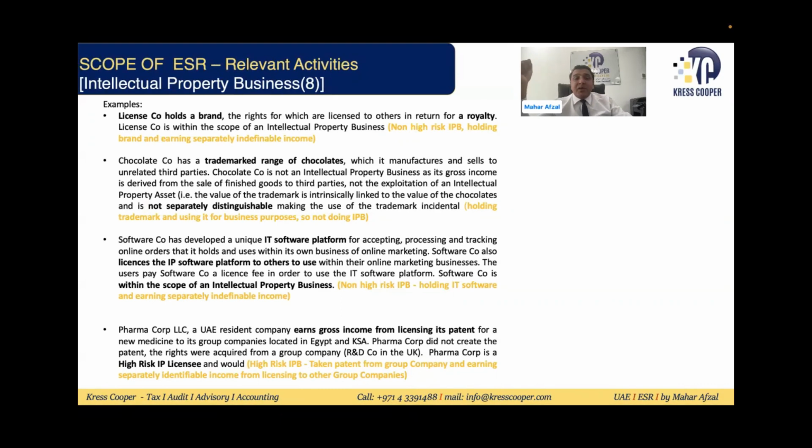Non-high risk IP business: holding IT software and earning separately identifiable income. You have developed the software and given the software on lease, so you are earning income from the software. Then it will be assumed that you are doing non-high risk intellectual property business.